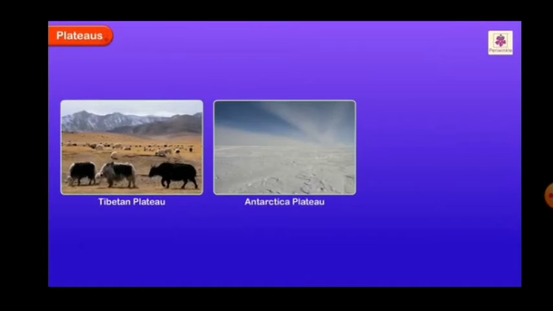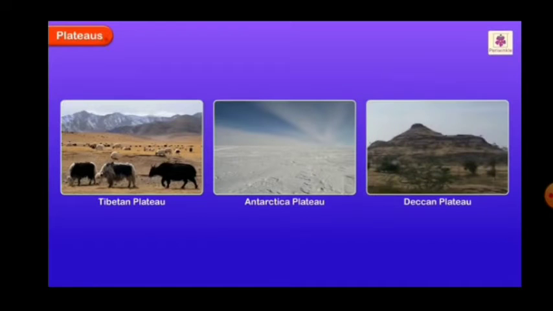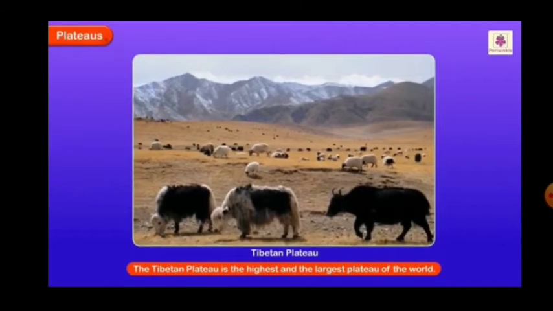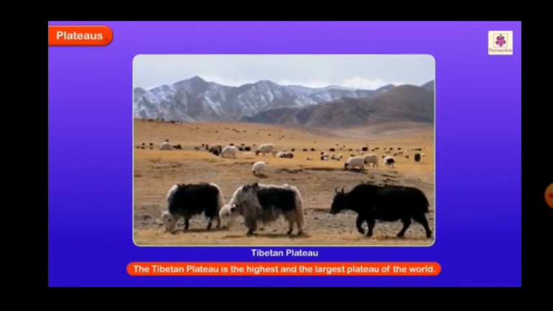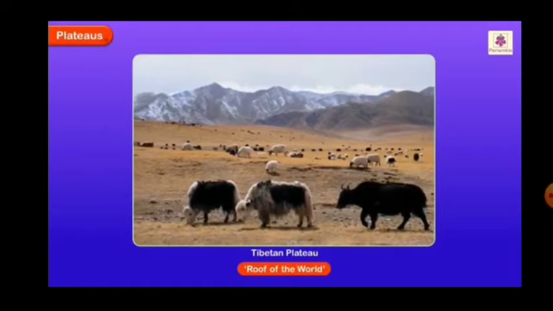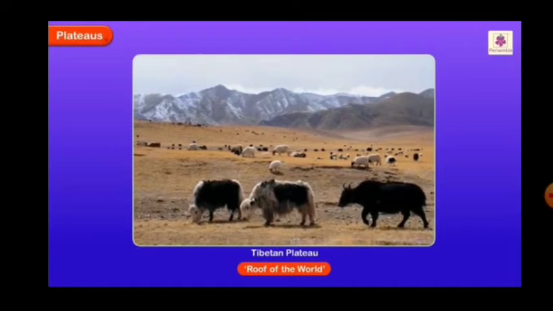We have the Tibetan Plateau, Antarctica Plateau, Deccan Plateau. The Tibetan Plateau is the highest and the largest plateau of the world, the roof of the world.